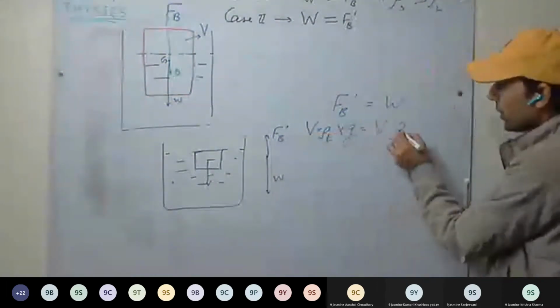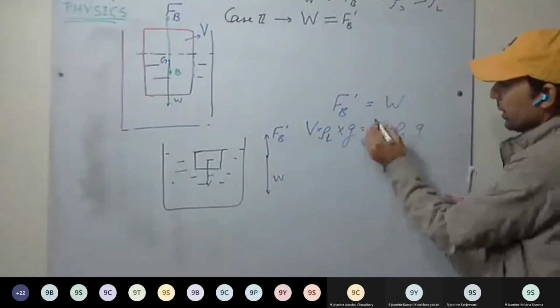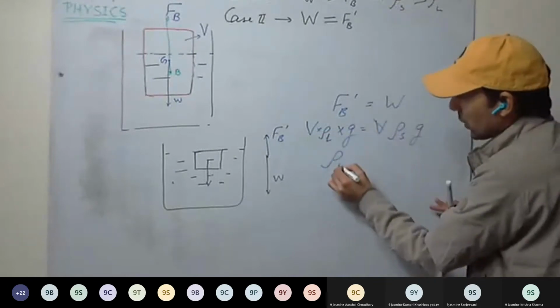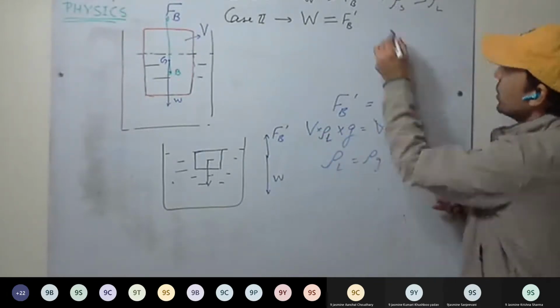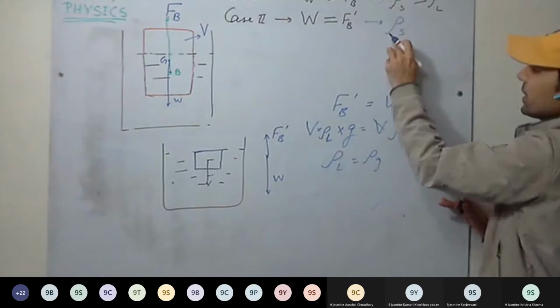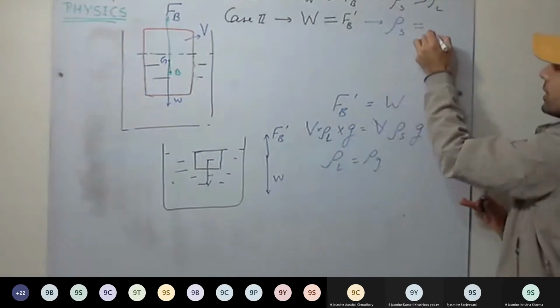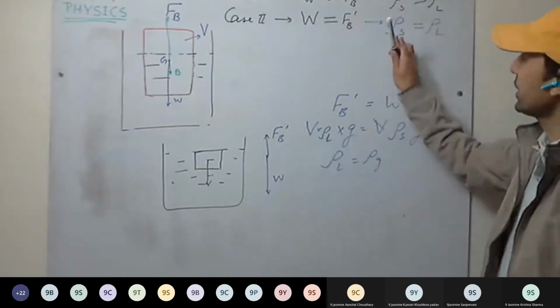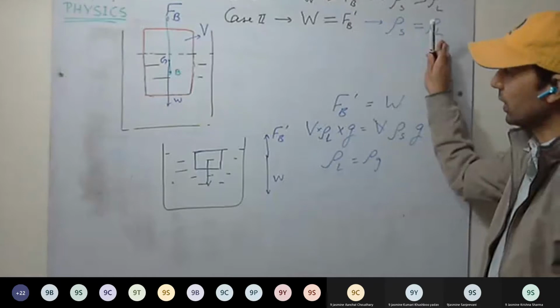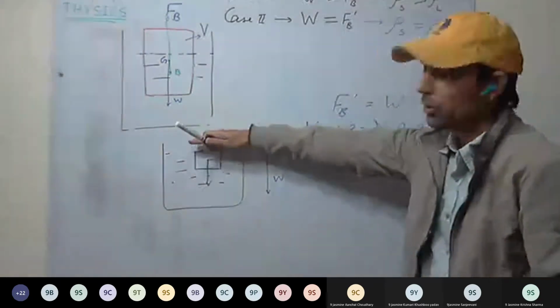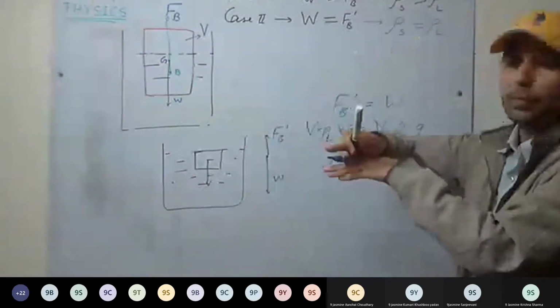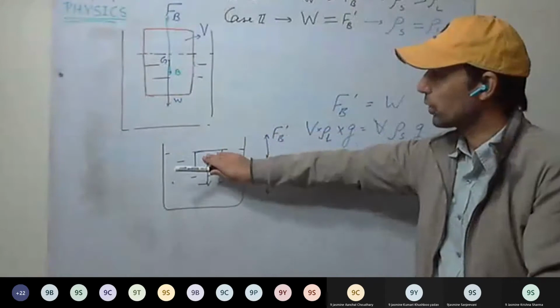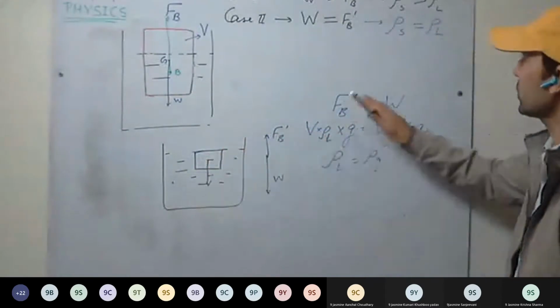Here it is V rho solid into g. V and g get cancelled. Rho L equal to rho S. So when density of the solid is same as density of the liquid, the body will just float below the surface. This you understood?